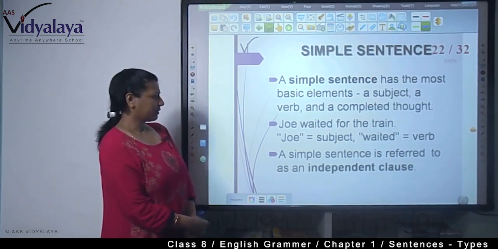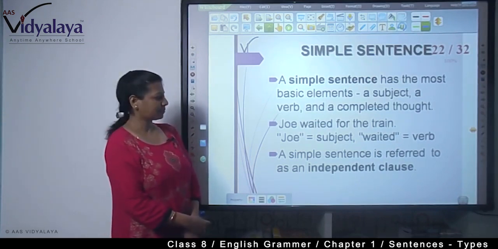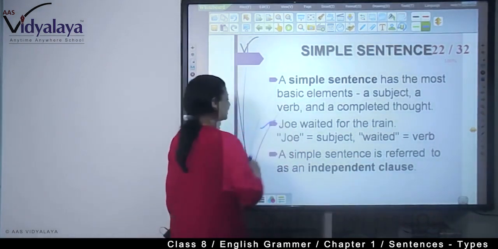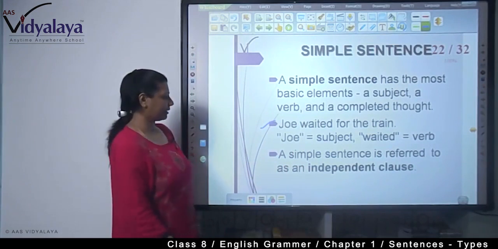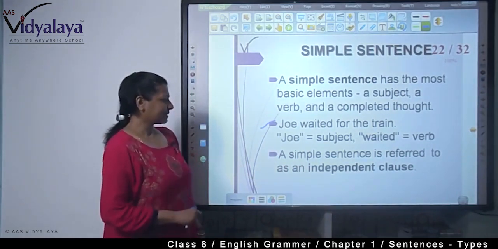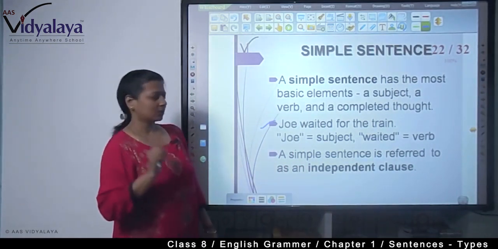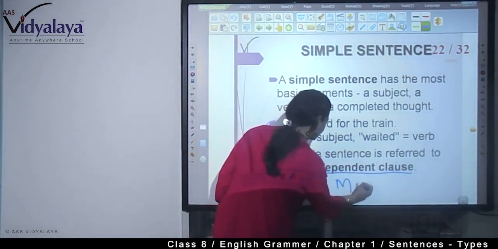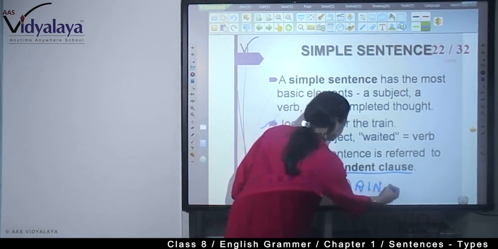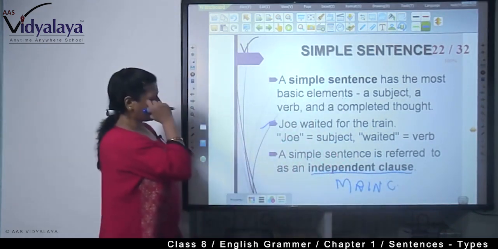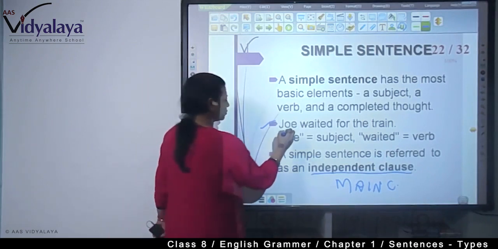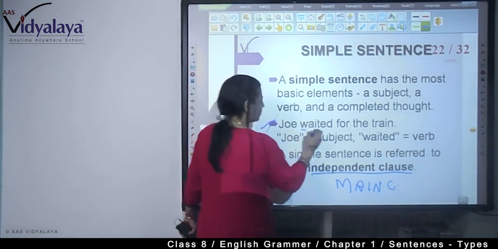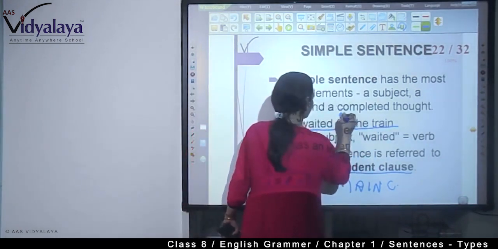Joe waited for the train. You are seeing Joe is the subject, waited is the verb, and it gives the complete sense that Joe is waiting for the train. So, a simple sentence is referred to as an independent clause. What is the other name of the independent clause? Main clause. Right? So, here you are seeing Joe is the subject, waited is the verb, and from waited till train is the predicate.